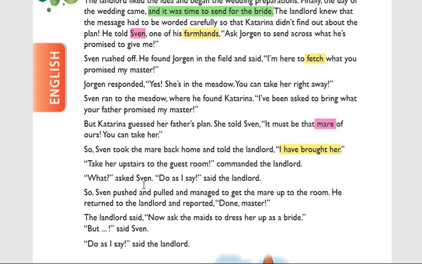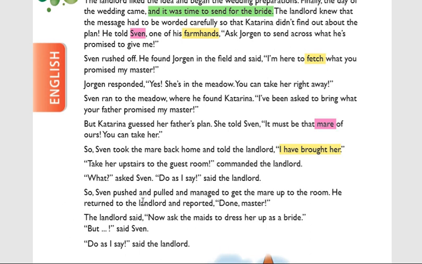What? asked Sven. Sven asked. What did he ask? How can I take this mare, this female horse, to the guest room? In such a way he asked the question. Then immediately the landlord said, do as I say. So don't question me, don't ask any other questions. Do as I say. Whatever I say, you have to follow. Because I am a landlord, you are just my servant. So do what I said, you have to follow.